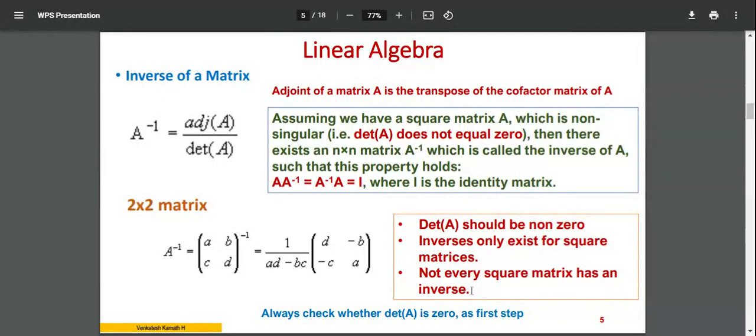That is the second rule. The third rule is that not every square matrix has an inverse, because it is also possible that you may not be able to get the cofactor. One of the main reasons is that the determinant of A is 0. So it is possible that the determinant of A is 0, and you may not be able to get the inverse for that.